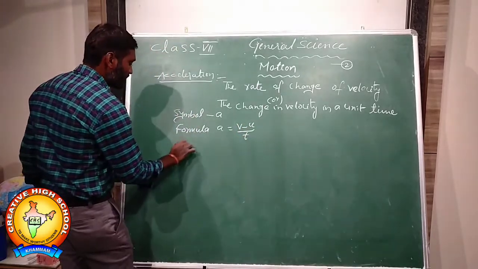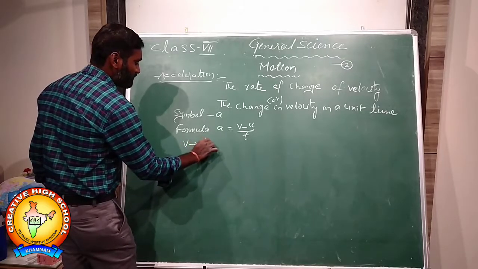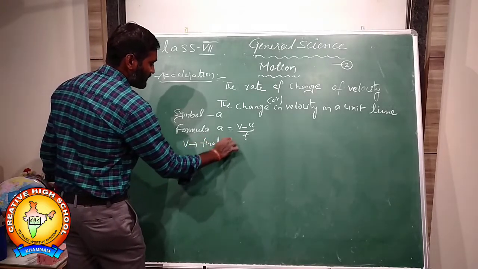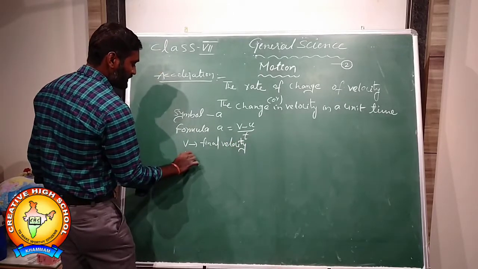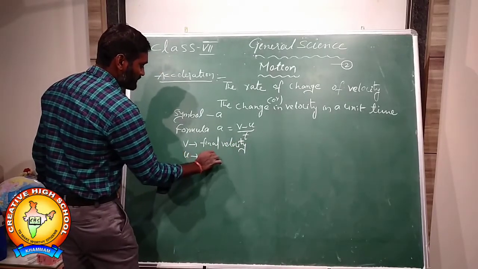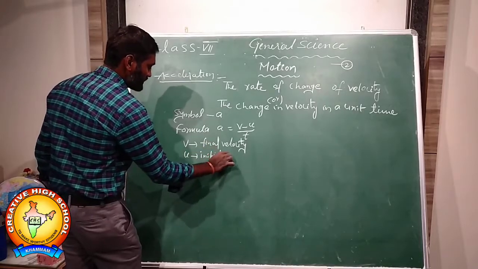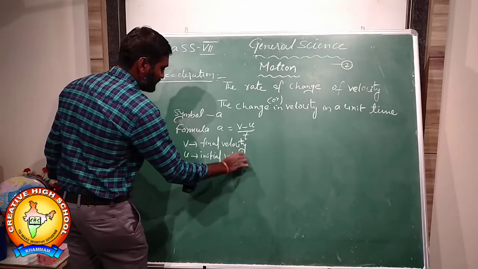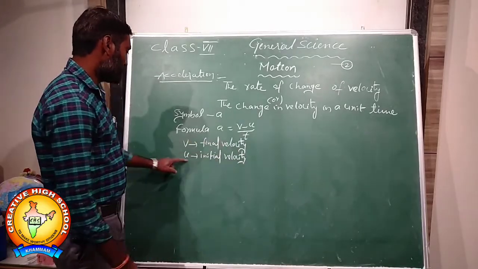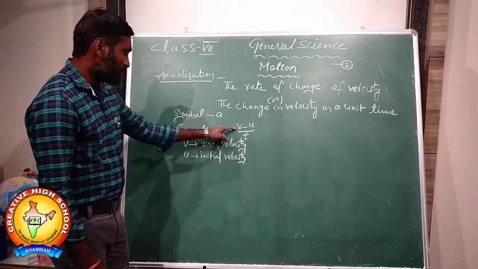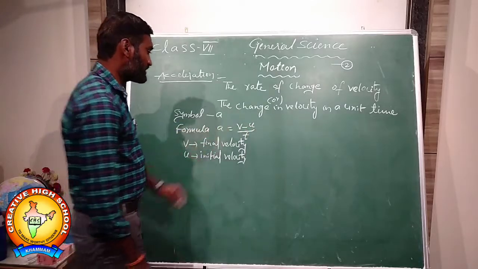What is v? v is the final velocity, and u is the initial velocity. So v minus u is called the change in velocity.